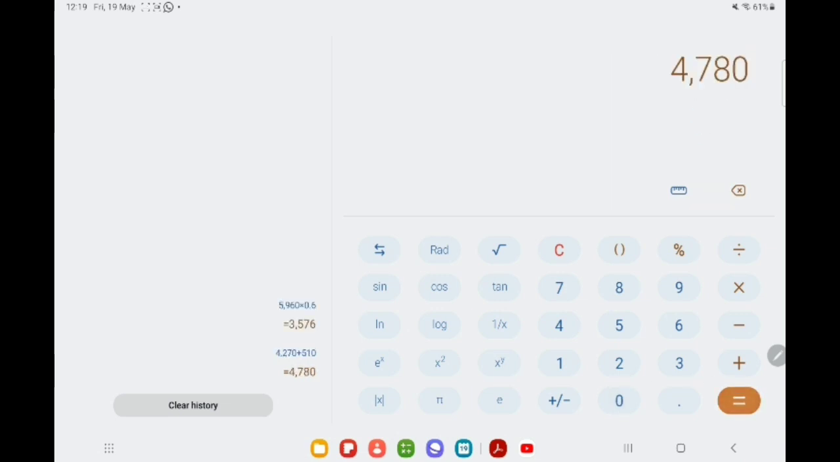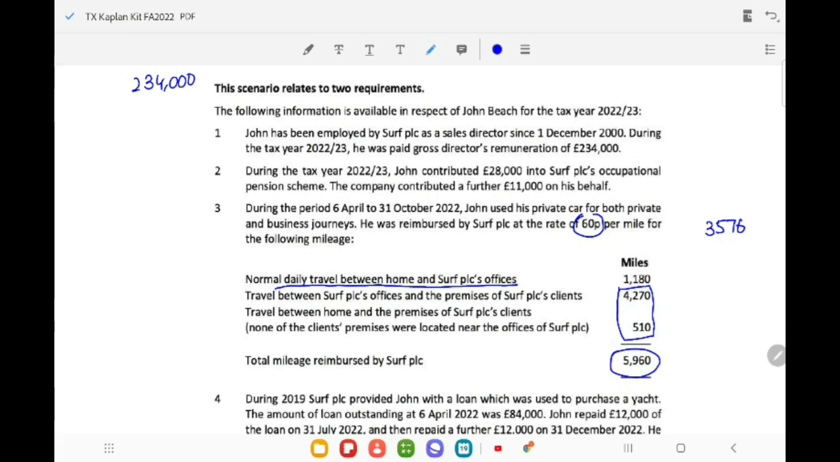So he is entitled to receive for this mileage at 45 pennies per mile. So he is entitled to receive 2151. He has received 3576 but is entitled to receive 2151. The excess amount of 1425 received by him is his taxable benefit.